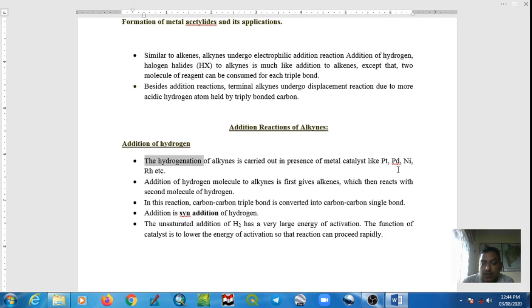The mechanism is similar to carbon-carbon double bond, that is alkene. Addition of a hydrogen molecule on alkyne gives alkene. Then it further reacts with a second molecule of hydrogen to give alkane. So triple bond is converted into double bond, then into single bond. The addition of hydrogen to carbon-carbon triple bond is syn addition. From one side, the hydrogen molecule is added to the carbon-carbon triple bond. That's why this addition is called syn addition.